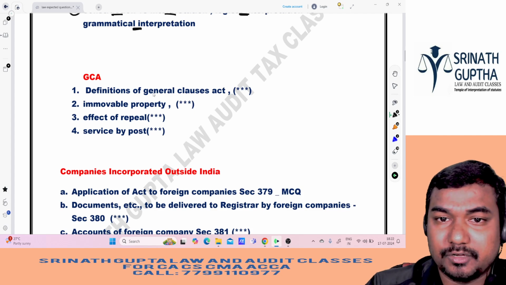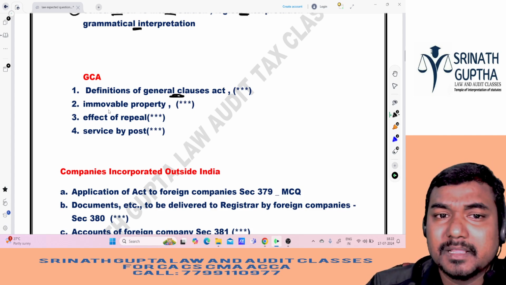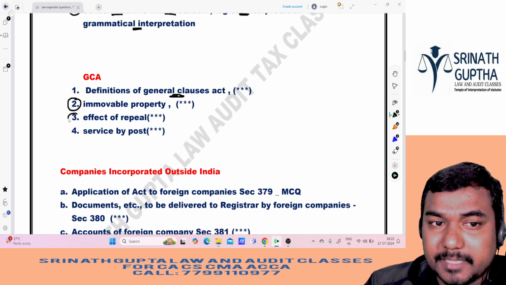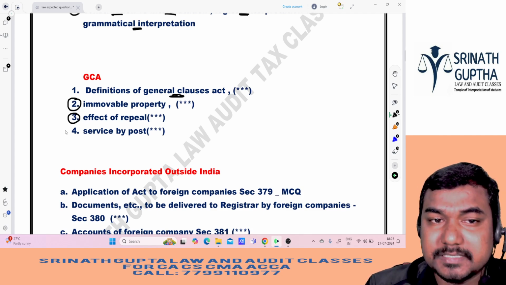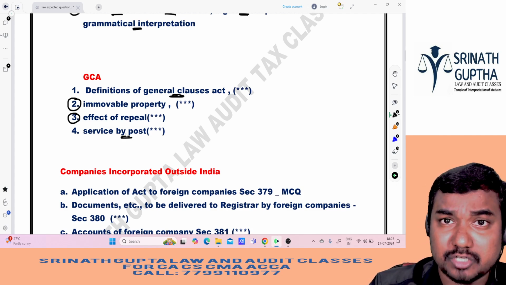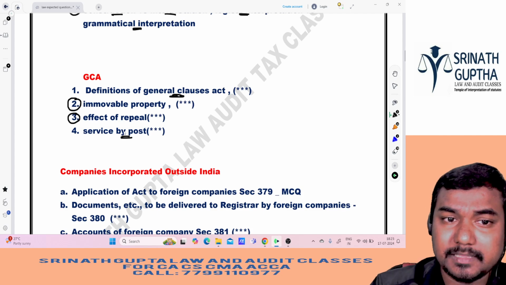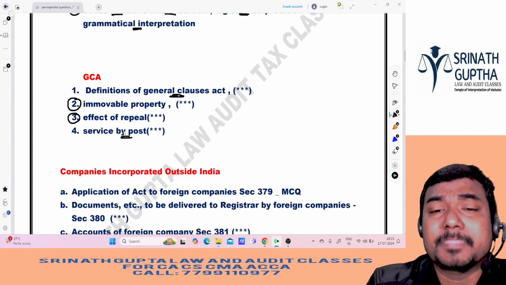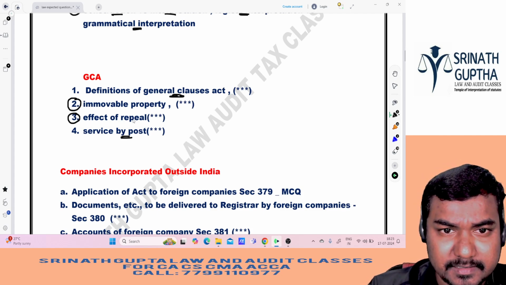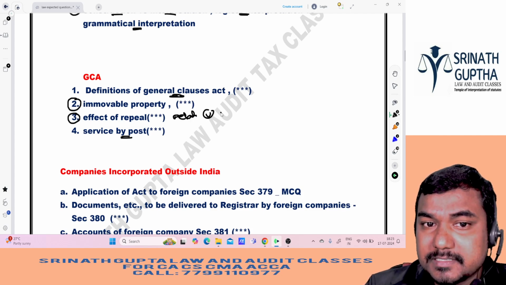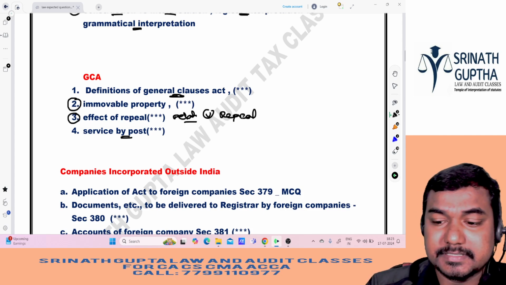Next, if you go to GCA, he is asking the definitions, especially focusing more on immovable property and effect of the repeal in the exam compared to other topics in the General Clauses Act chapter. He can ask service by post also, the last topic, sir, in this chapter. That thing also he is asking. And one more thing, deletion versus repeal. Effect of repeal and deletion versus repeal he is asking. This thing is also asked in the exam.